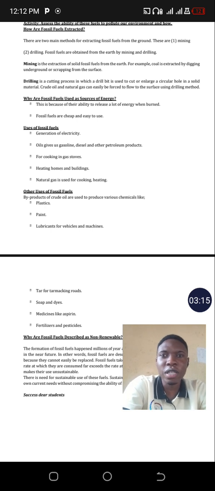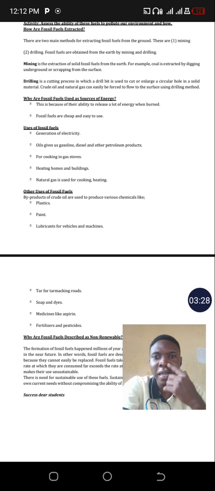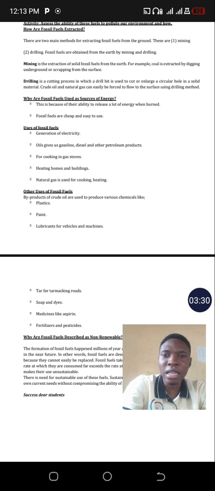Then the uses of fossil fuels: one, they are used to generate electricity. Another, they are used to give oils, for example diesel and petroleum products, among others. They are used for cooking in gas ovens. They are used for heating in homes and buildings. Very many uses of fossil fuels.